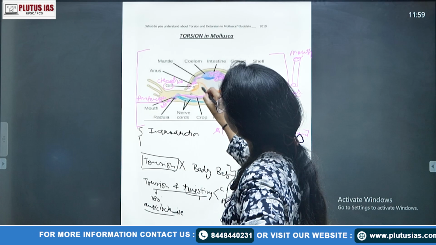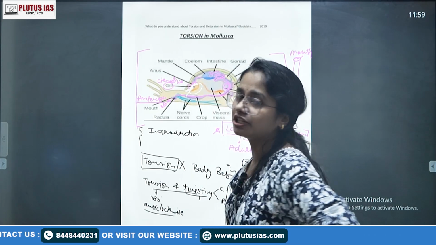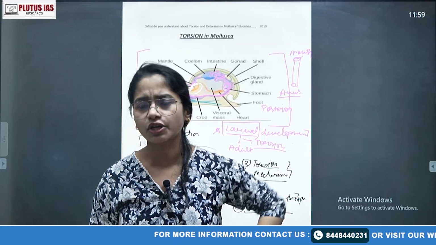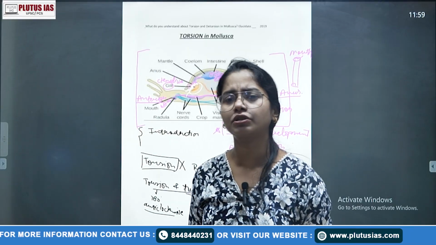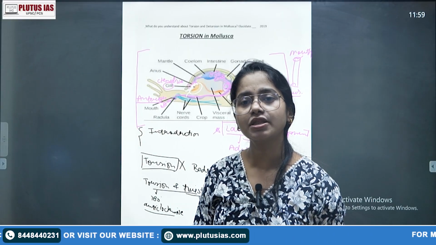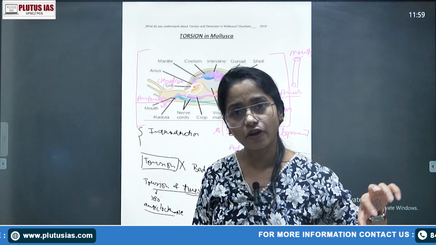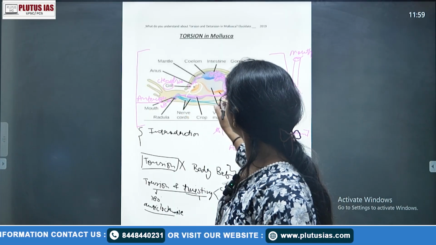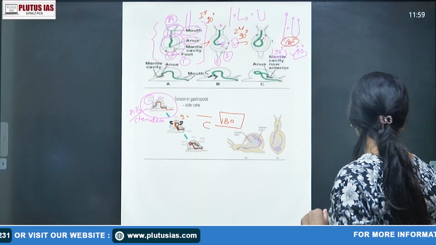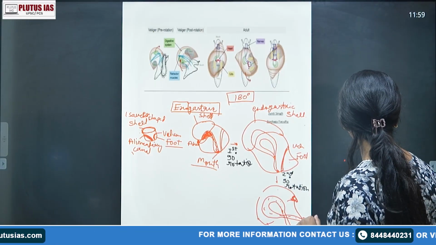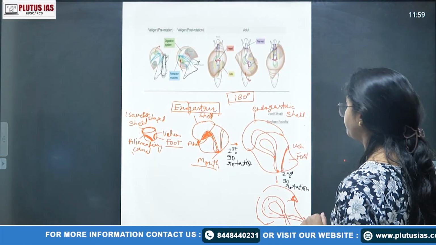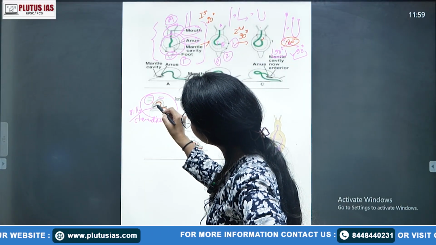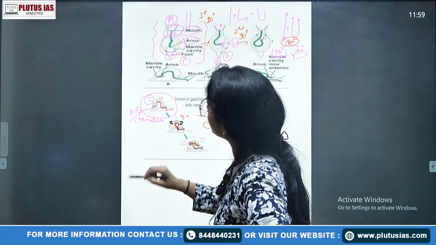Then your position, this position of ctenidia or gills, this is also okay. Tell me, there are so many locations of the gills. They can be anal fins also, but the best position of gill is near your mouth, right? Because that is where the food is entering. So the ctenidium position earlier was there. You can see that here also. The earlier ctenidium position is towards your anus side. Look, you can see the gills' position is on your anus side, where your anus is, there the gills' position is.